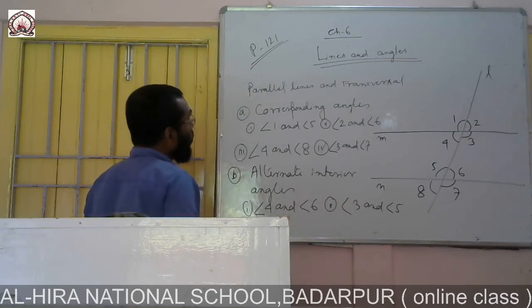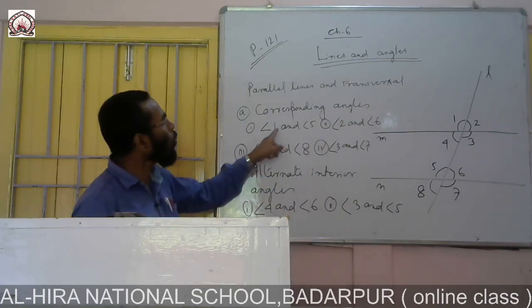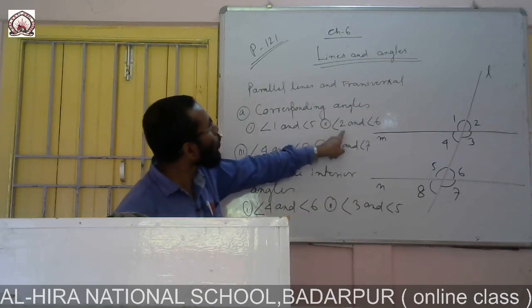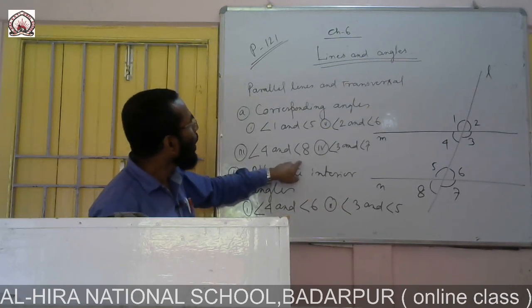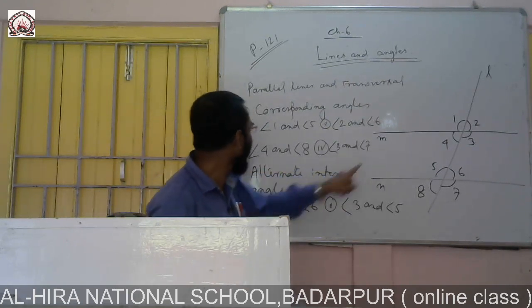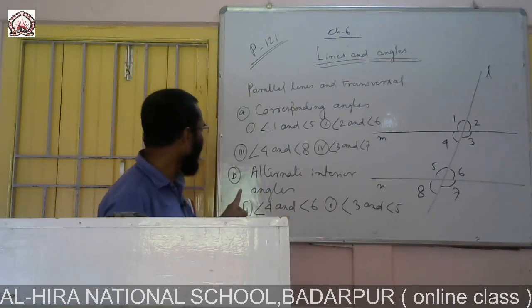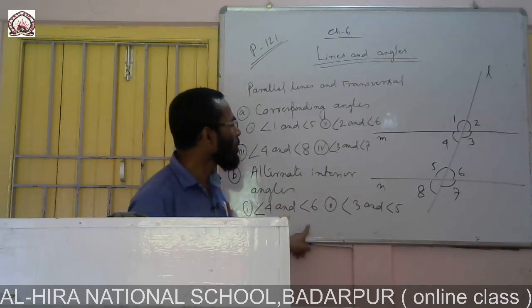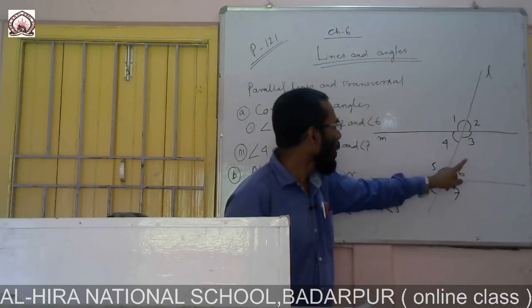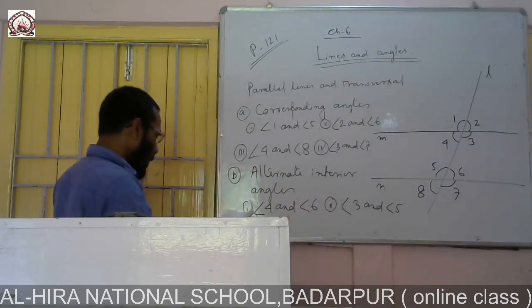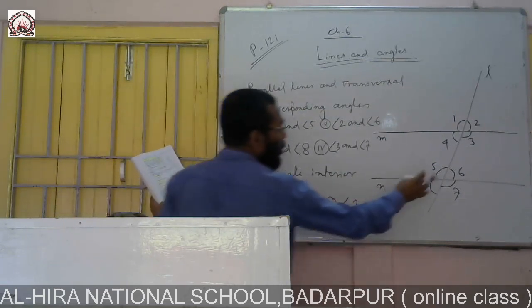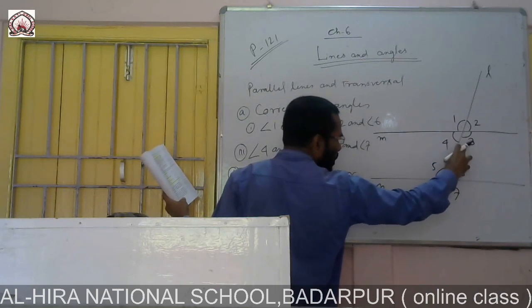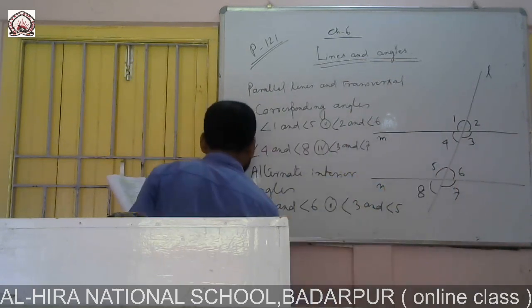From there you see, first one is corresponding angles. How many corresponding angles are there? 4 pairs: angle 1 and angle 5, angle 2 and angle 6, angle 4 and angle 8, and angle 3 and angle 7. Then alternate interior angles are angle 4 and angle 6, and angle 3 and angle 5. Interior means inside.